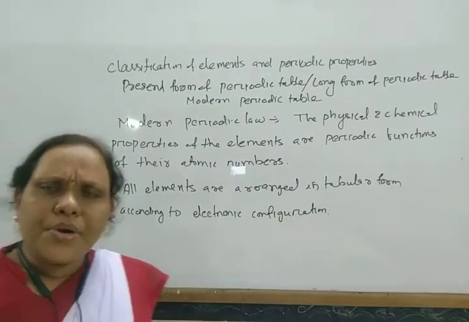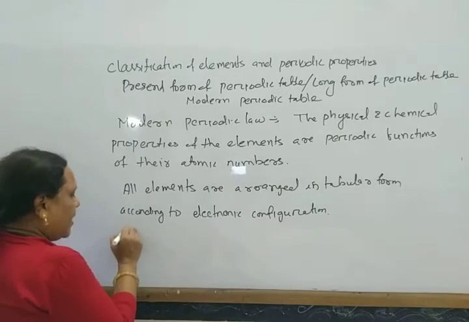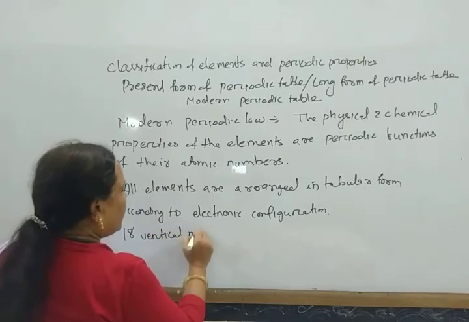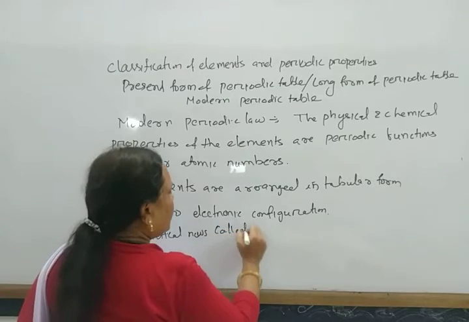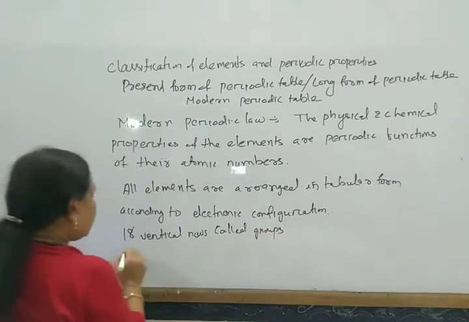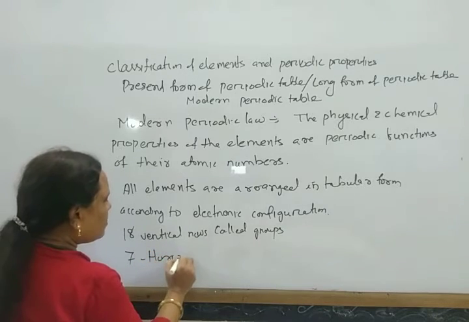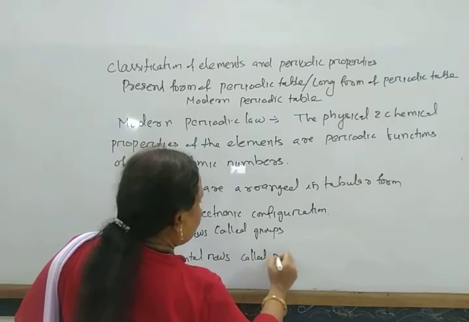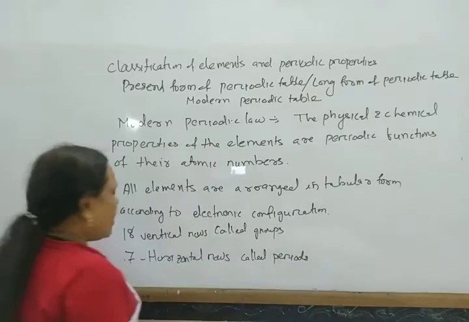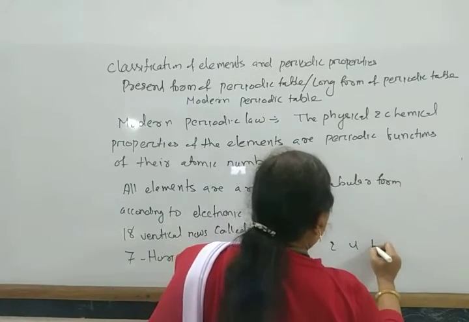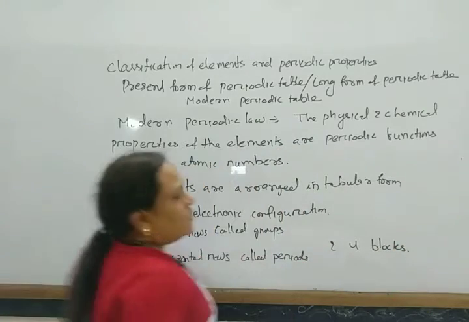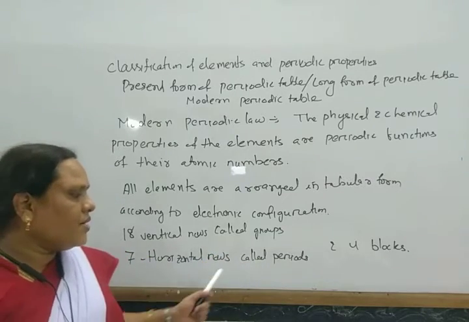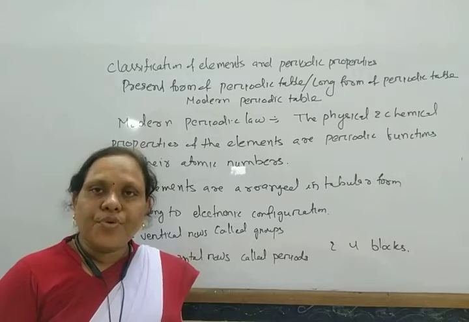So the long form of periodic table consists of 18 vertical rows called groups, 7 horizontal rows called periods, and 4 blocks.